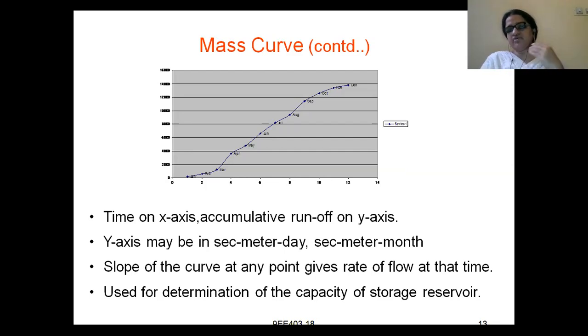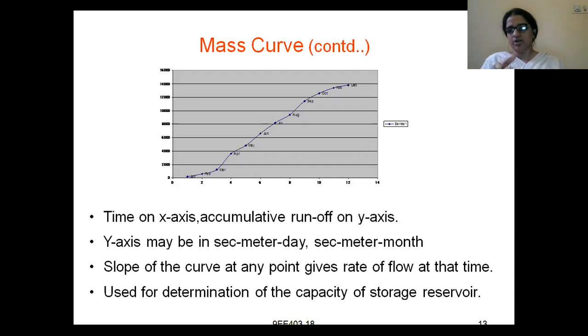So slope will give volume per second, which is called discharge. Slope of the curve at any point gives the rate of flow at that time, or Q at that time. It is used for determination of the capacity of a storage reservoir. Okay, it will determine the capacity of a storage reservoir. So your mass curve is where you are trying to plot volume of water with respect to time.